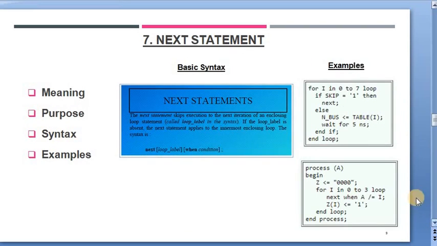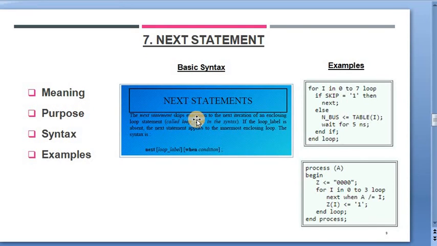So the very basic question is, what is the meaning of the next statement? These statements are iterative in nature. So we can say that these statements allow us to skip a part of an iteration loop. What does it mean? Its meaning is clear from its purpose.